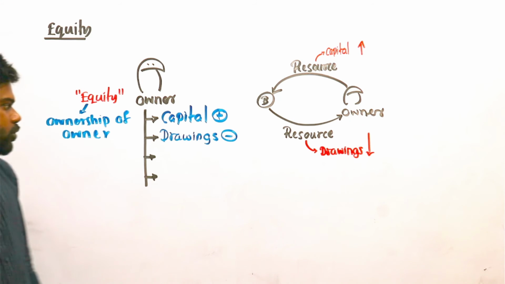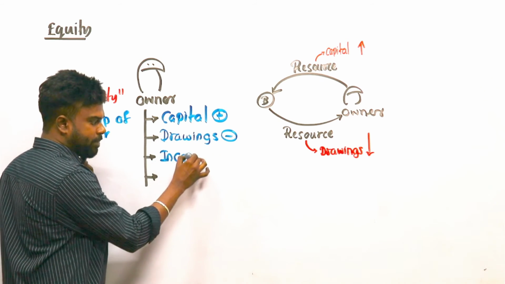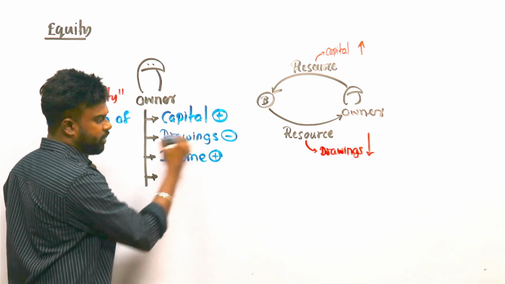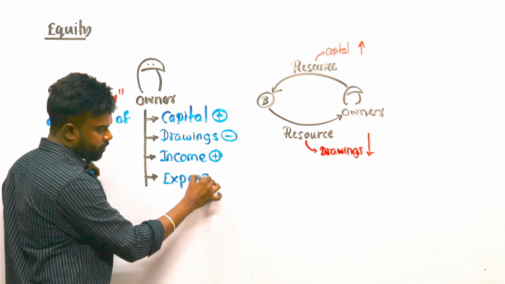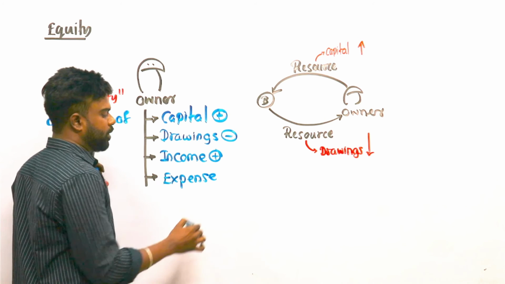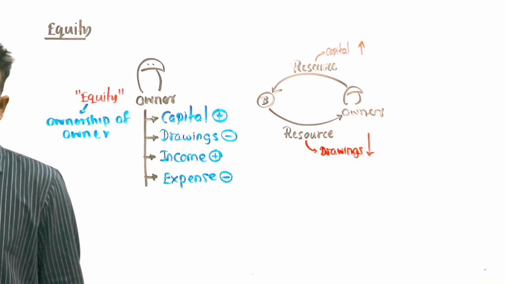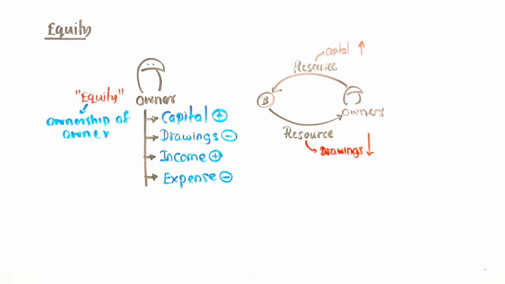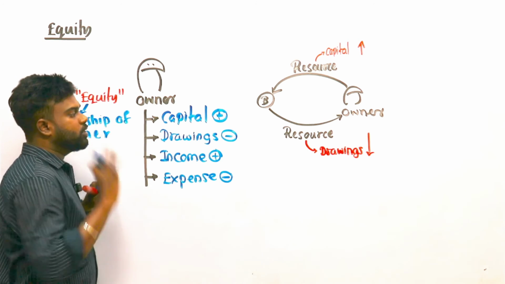decrease. And also another 2 examples, like income. When earning income, benefits increase, the owner's ownership increases. And when paying expenses, when expenses are incurred, the owner's benefits decrease, the owner's ownership decreases. Clear? They are very important. These 4 transactions impact the owner's equity.